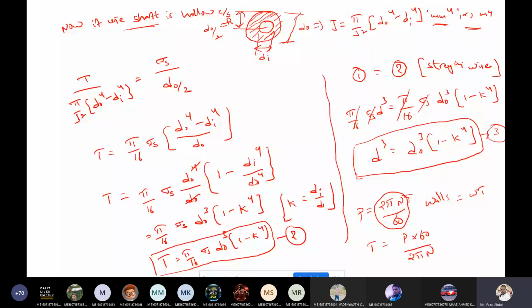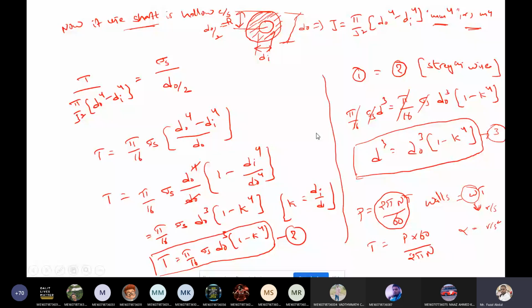Omega is nothing but angular velocity, with units radian per second. Alpha is angular acceleration. Whatever lines I have written here and whatever boxes I made here are all important.